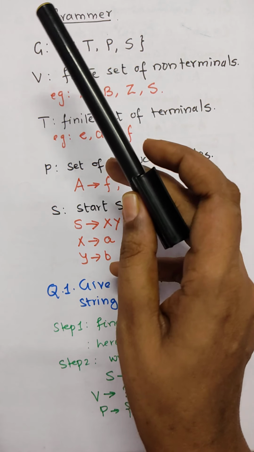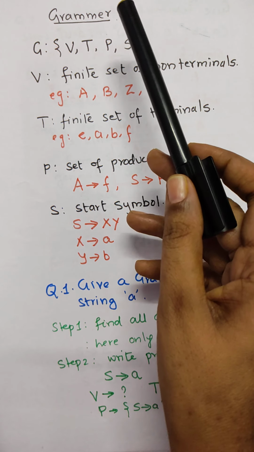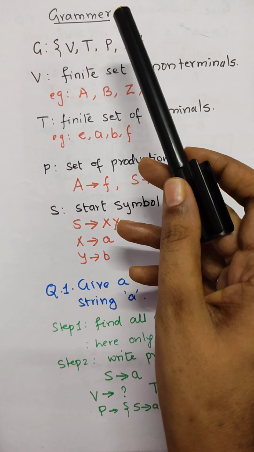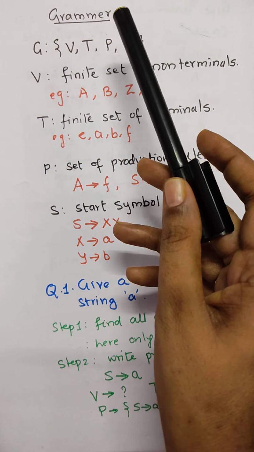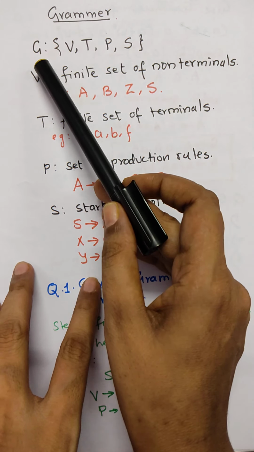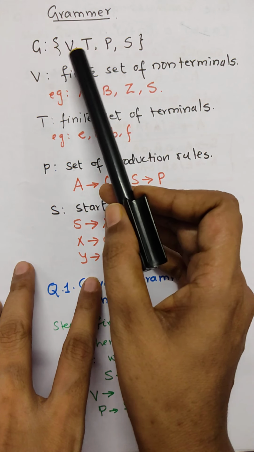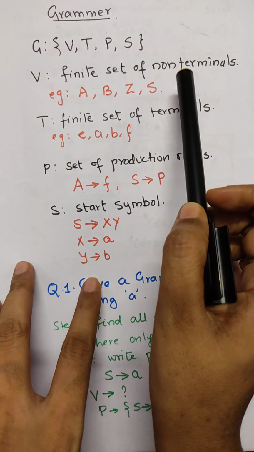Today we are going to discuss grammar. A grammar is a set of rules that is used for writing expressions for a language. So how are we going to represent a grammar? Grammar G is represented by the tuple V, T, P, S, where V is a set of non-terminals.